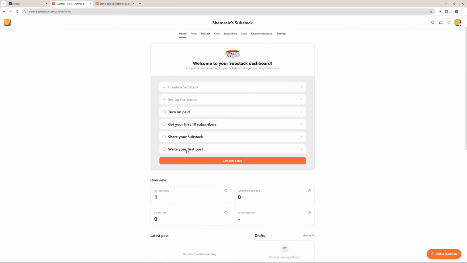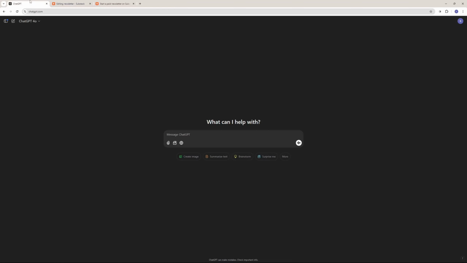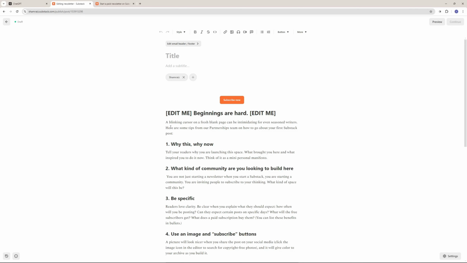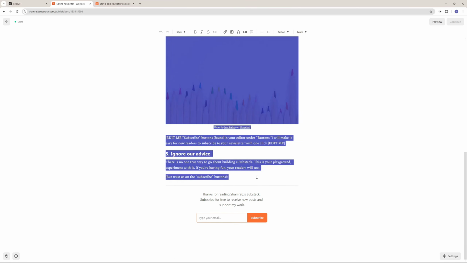So I'm going to go and click here, write your first post. Now this is how your editor is going to look like. So what I'm going to do is I'm going to go to ChatGPT and I'm going to ask to write an AI generated article about a tech topic, which is DeepSeek V3 that just got released. Once you have your AI generated article, the next step is to go back to the editor. And this is actually the outline. So I'm just going to go and grab this outline, all of it. I'm going to copy it.